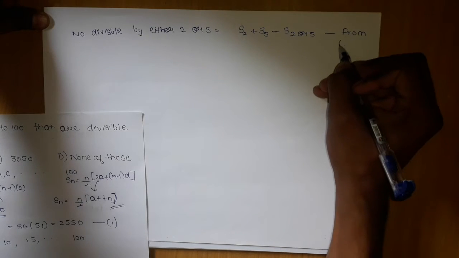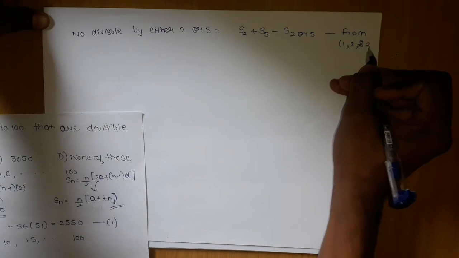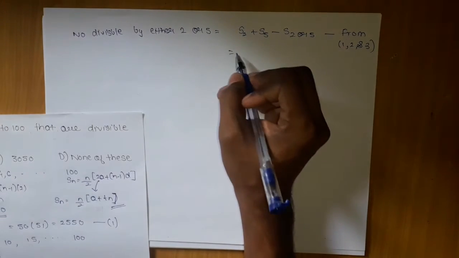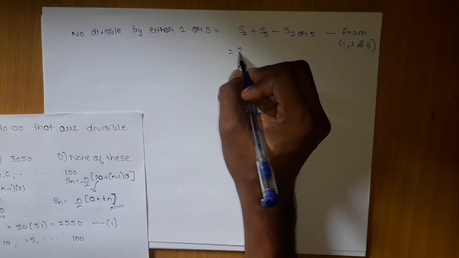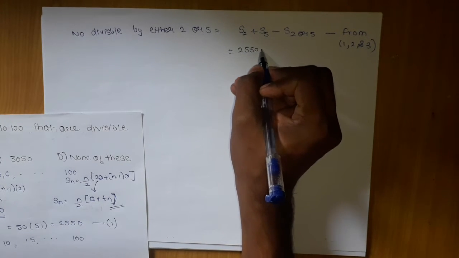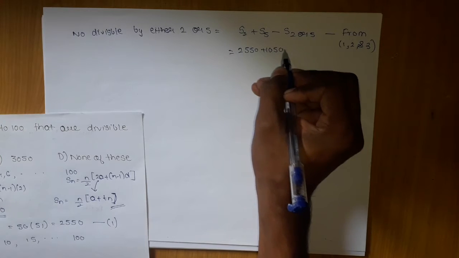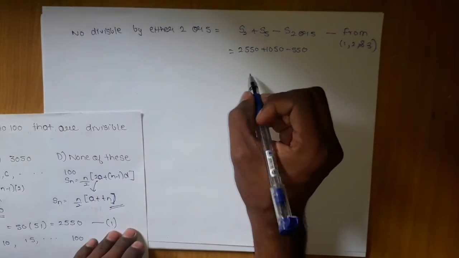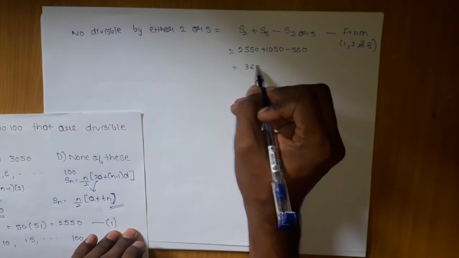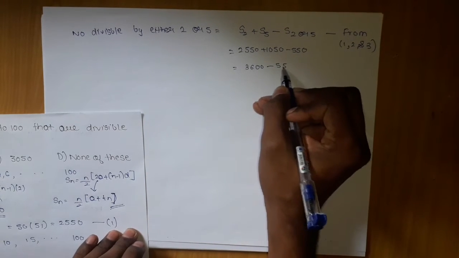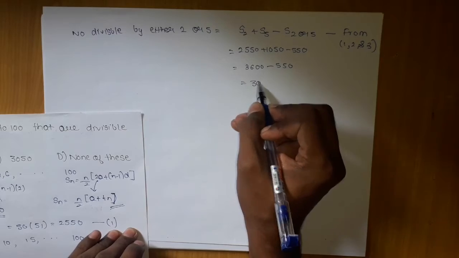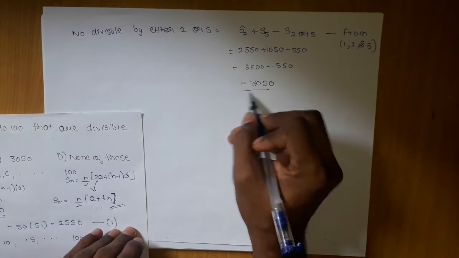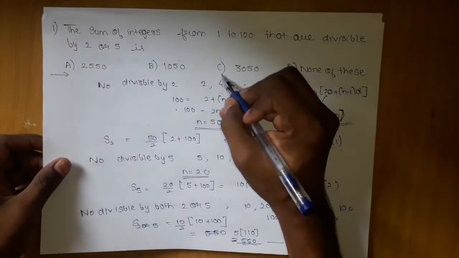From 1, 2 and 3. I will substitute the values. The values are 2550, 1050 minus 550. Which will give me my final answer as 3600 minus 550, which will give me 3050. So this is our answer, which is the third option.